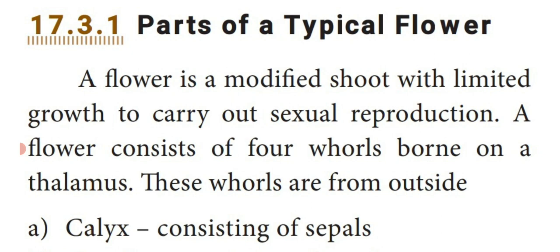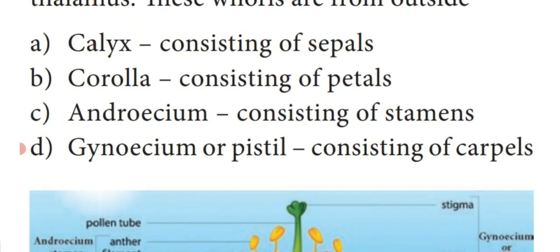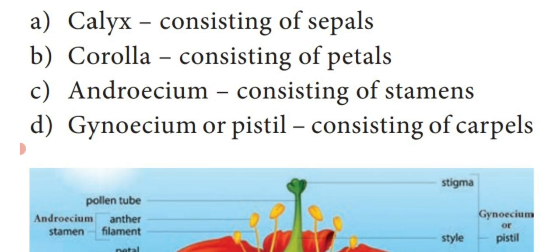Whorl means different cycles, different circles of a flower. Basically, it is divided into 4 parts, starting from the outer whorl to the inner whorl.